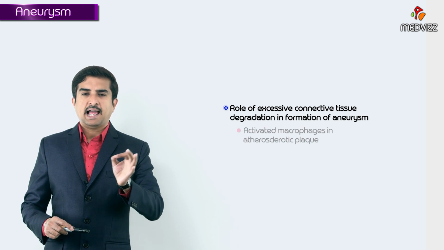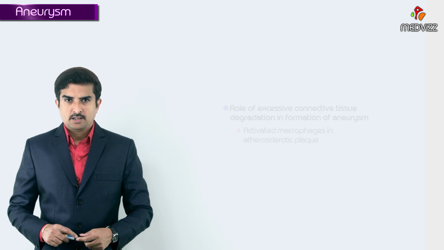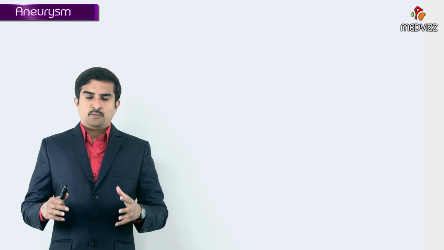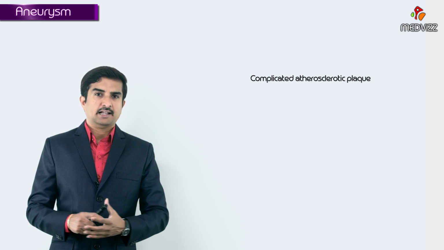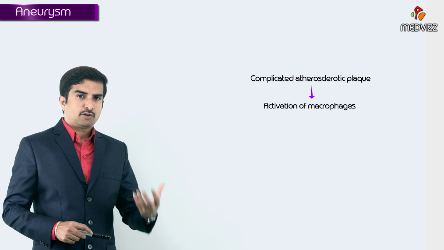First will be activated macrophages in atherosclerotic plaque. We know that whenever there is a complicated atherosclerotic plaque, there will be activation of macrophages.